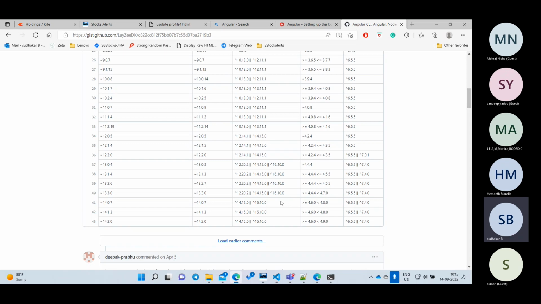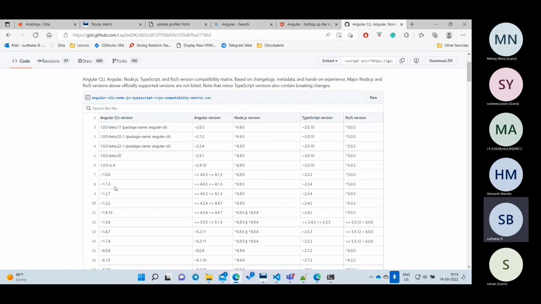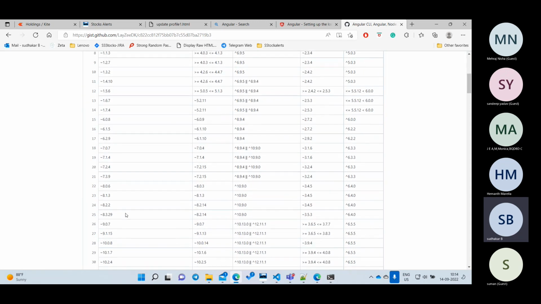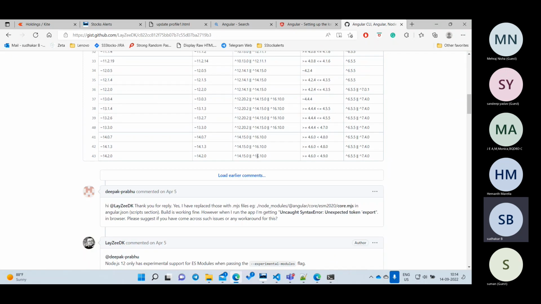So whenever you are facing some problem, not now, you will not face any problem because we are going to use the same Node.js. But whenever in the office, if you are going to use some other version, first come to this website and check it. What is the Angular version I am installing? What is my Angular version? 14. And for this Angular 14, I need at least 16 or 18, some version I need to install. Okay, you can refer to this.